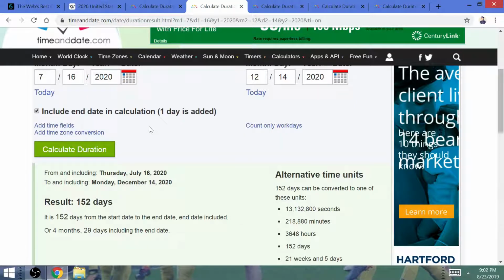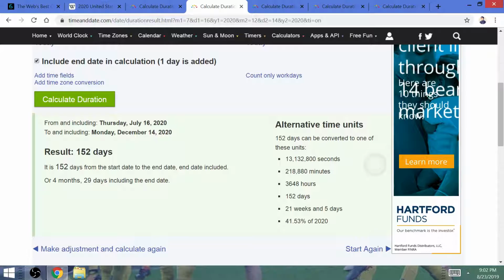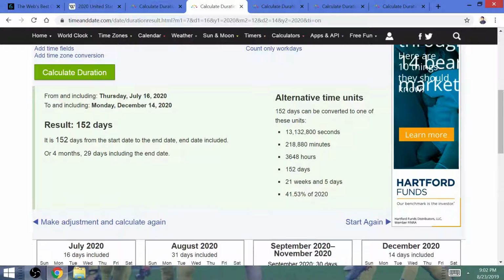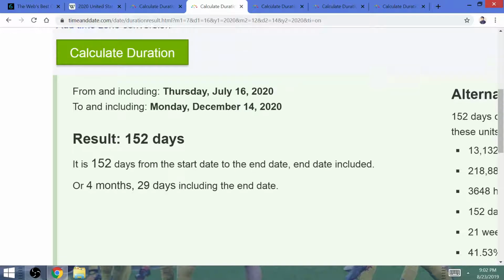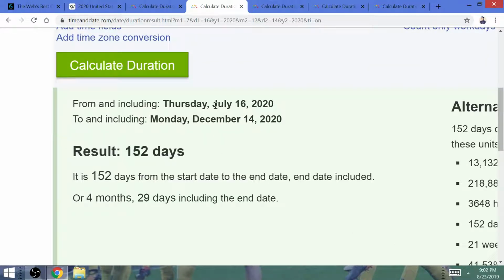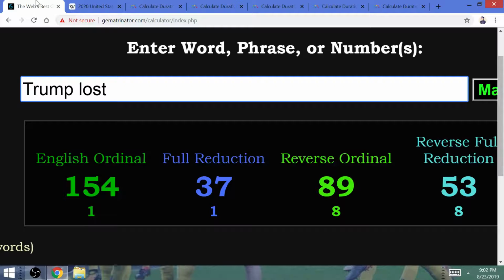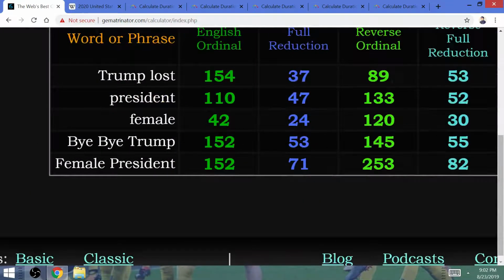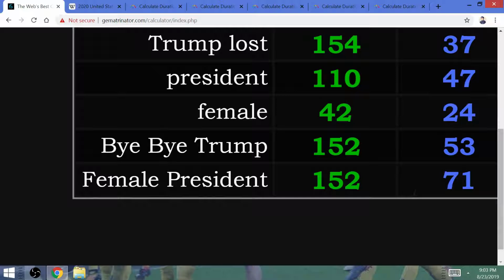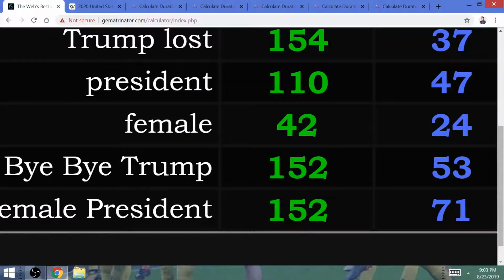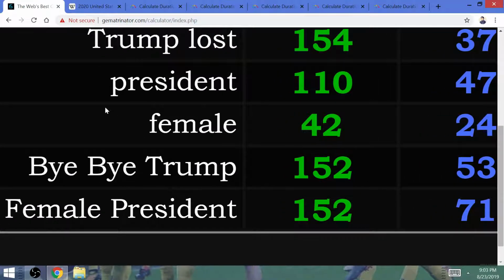The Democratic National Convention is going to conclude on July the 16th of 2020. The amount of time from the end of the Democratic National Convention to Monday, December the 14th, is a time span of 152 days. At that point in time, we would see a female president get elected 152 days after Elizabeth Warren is nominated as the front runner of the Democratic Party. Female president equals 152. Bye-bye Trump equals 152.